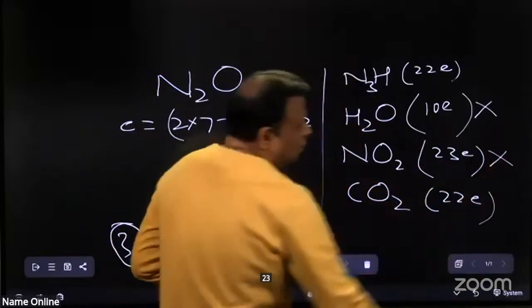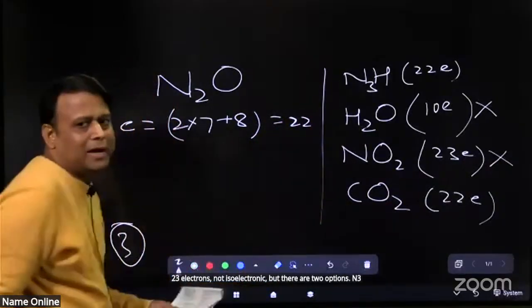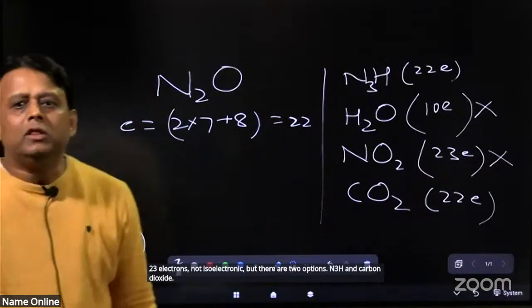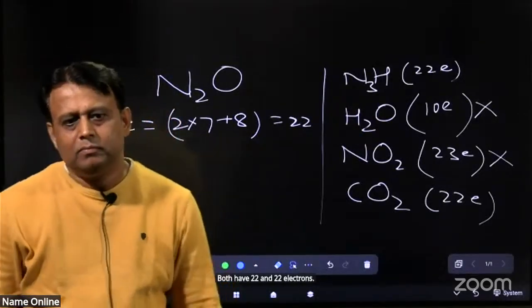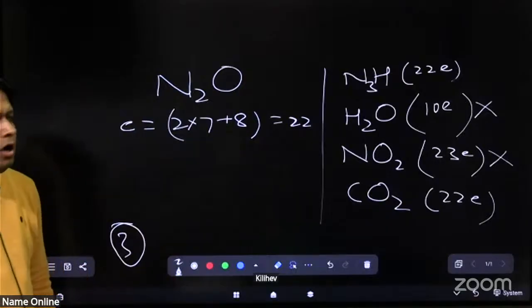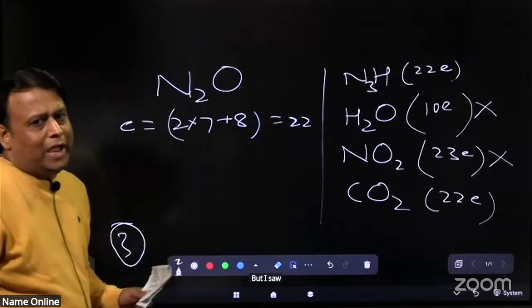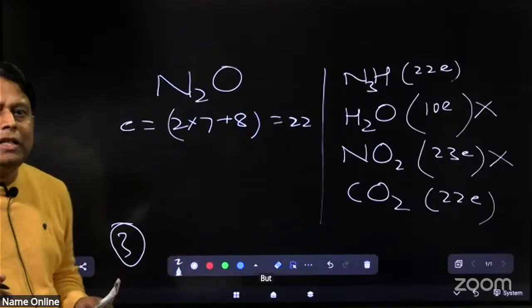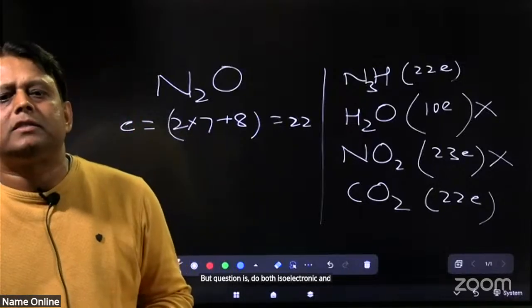NO2 has 23 electrons, not isoelectronic, but there are two options, N3H and carbon dioxide. Both have 22 electrons. Clear? No. Both are isoelectronic with N2O, but the question is both isoelectronic and isostructural.